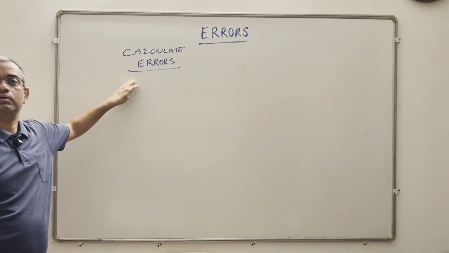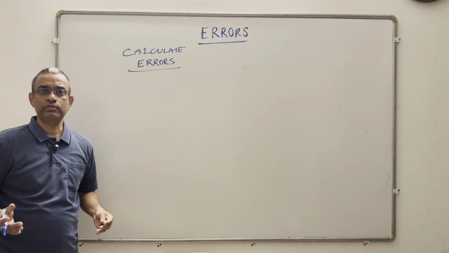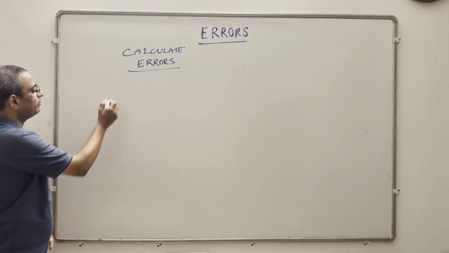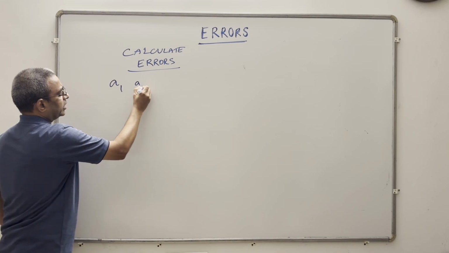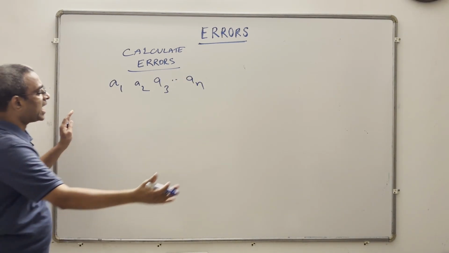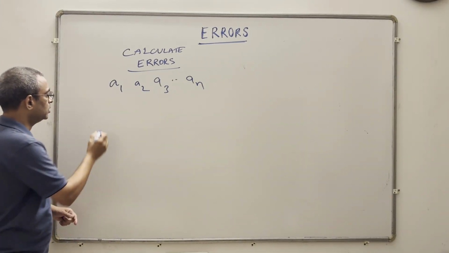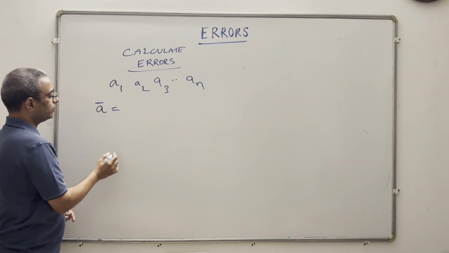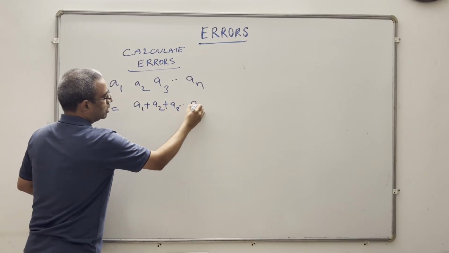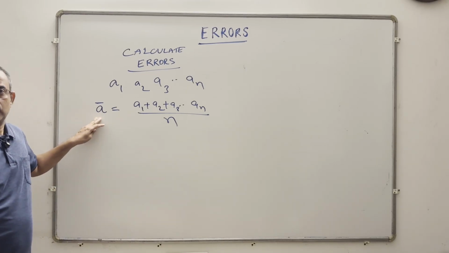Let us see how we calculate errors. So first we need to find out what is the actual value or the true value. Since we do not know that, let us say we do an experiment and we measure the values A1, A2, A3, so on up to AN. Then we take the average of these and that is considered as the true value or the mean value. So the mean or average value is (A1 + A2 + A3 + ... + AN) / N. So this is the mean value.